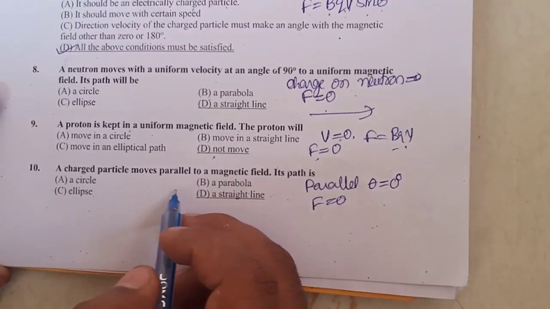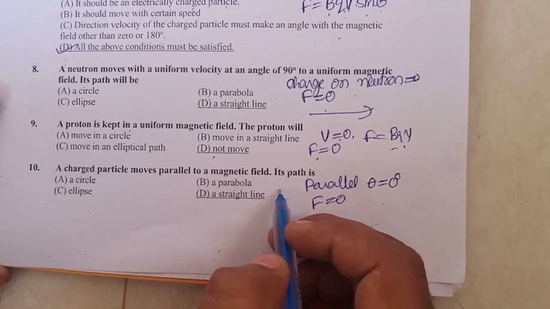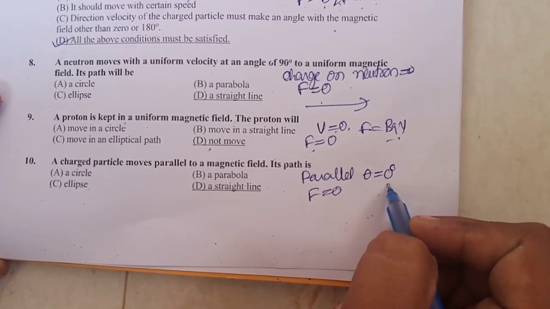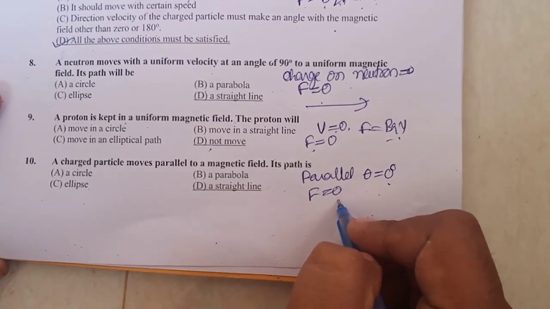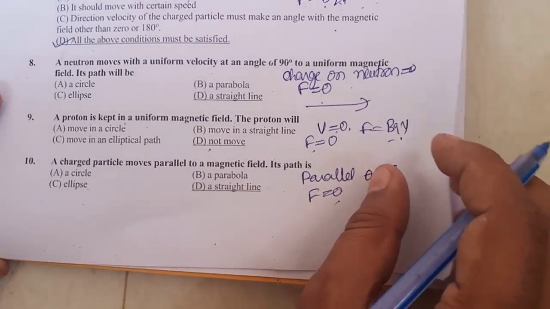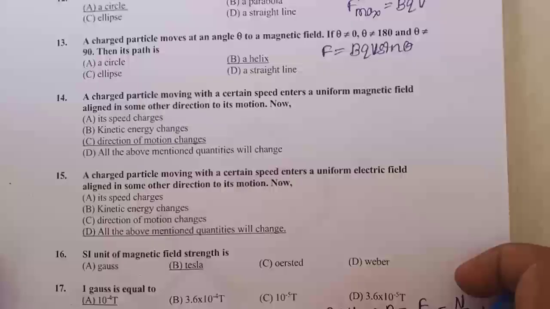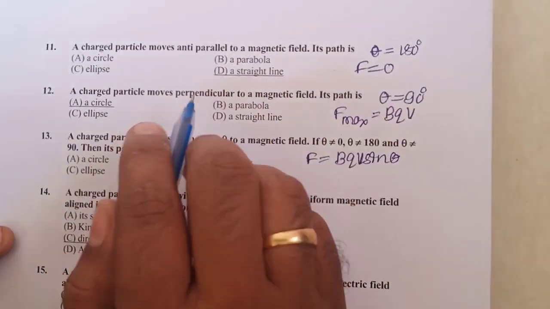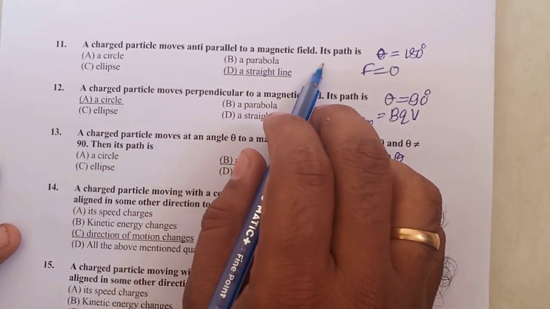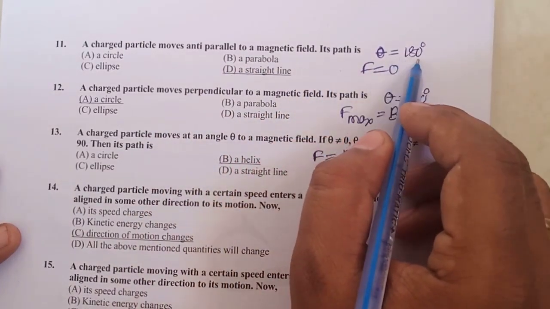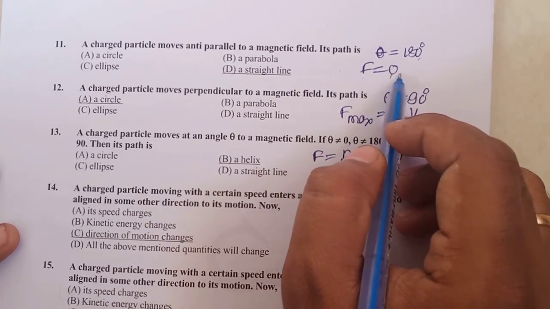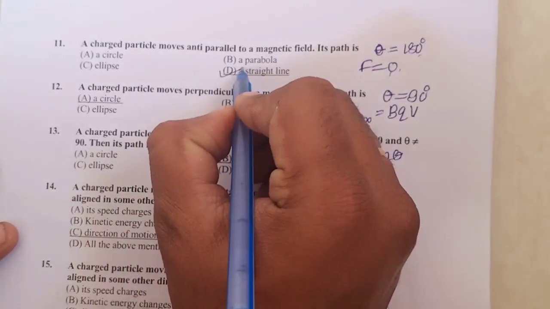Then, a charged particle moves parallel to a magnetic field. Its path is, okay, parallel means theta is equal to 0. So, therefore, F = 0. Therefore, it moves in a straight line. Next, question number 11. A charged particle moves anti-parallel to the magnetic field. Anti-parallel means again theta is equal to 180 degrees, F = 0. Therefore, there is no force on it. Therefore, it moves in a straight line.